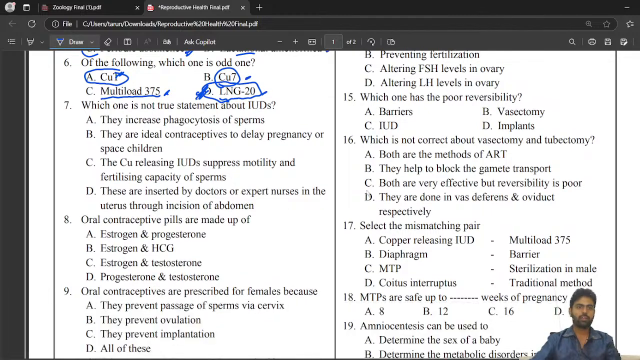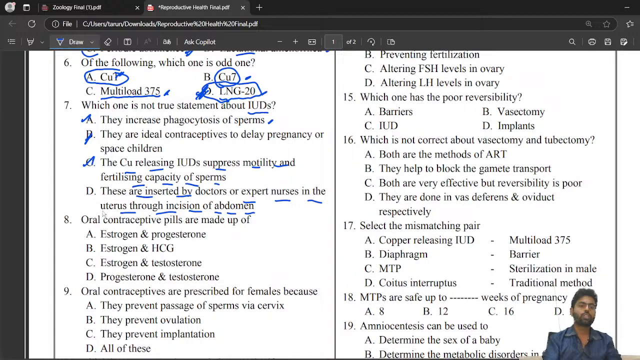Alright, okay. Which one is not a true statement about IUDs? They increase phagocytosis of sperm. Yes, IUDs do that, so this is correct. They are ideal contraceptives to delay pregnancy or space children. Yeah, correct. But sometimes it is not, because it is not user friendly. We have to go to the hospital. But yes, fine, that is also something we can say. The copper releasing IUDs suppress motility and fertilizing capacity of sperm. Yes, this is correct.